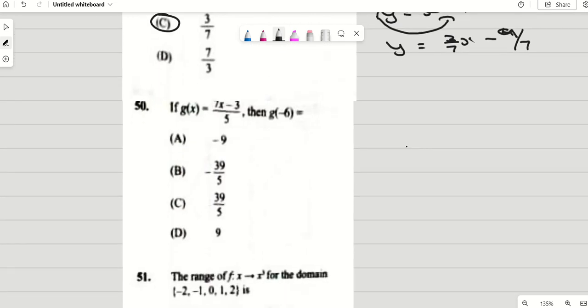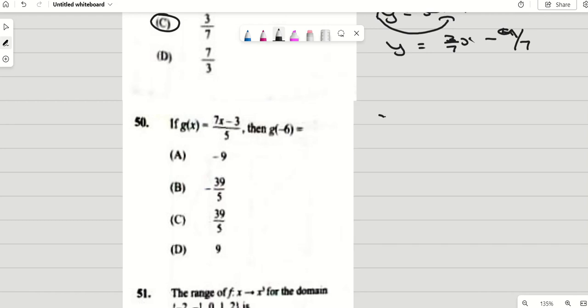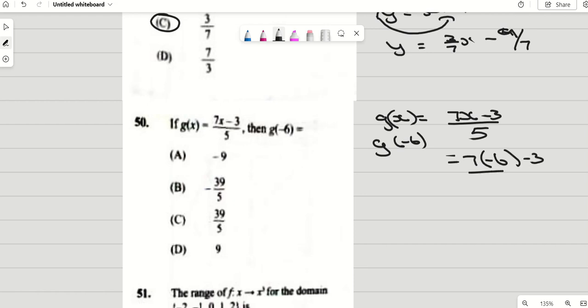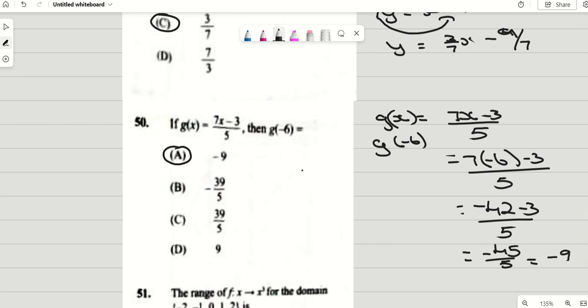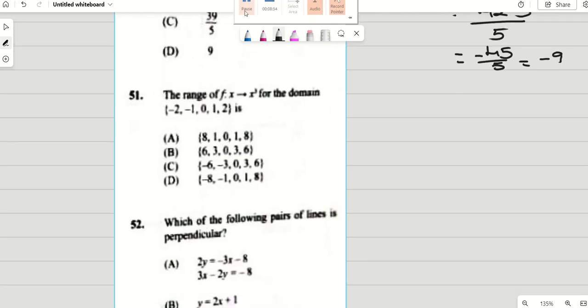All right, look at this question. Hold on. They told you that g of x is equal to 7x minus 3 all over 5, to find g of minus 6. That means wherever we see x, we're going to put minus 6. So it's going to be 7 times minus 6 minus 3 all over 5. 7 sixes are 42, so minus 42 minus 3 over 5. This would be minus 45 over 5, which is equal to negative 9. That is, A would be our answer. You understand?